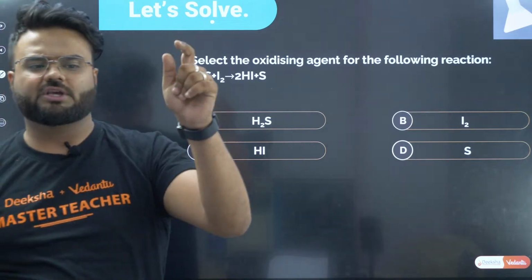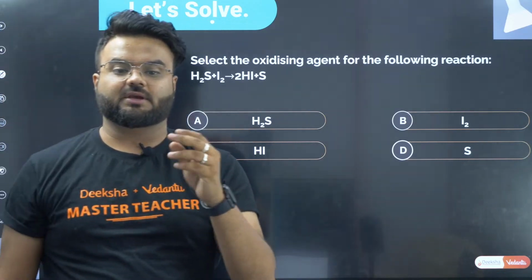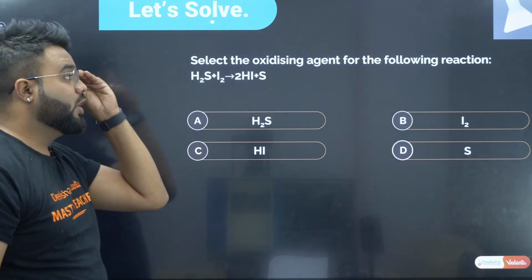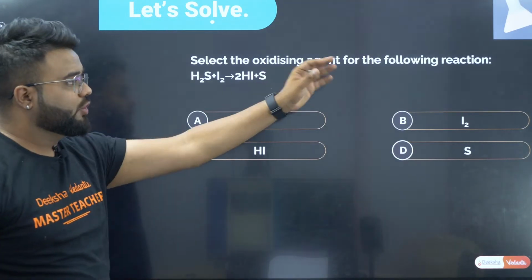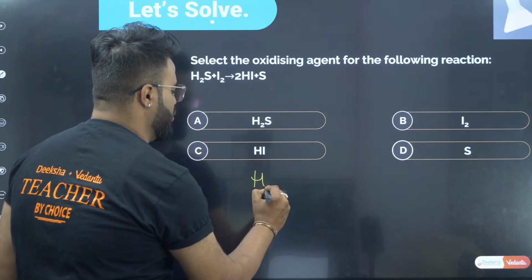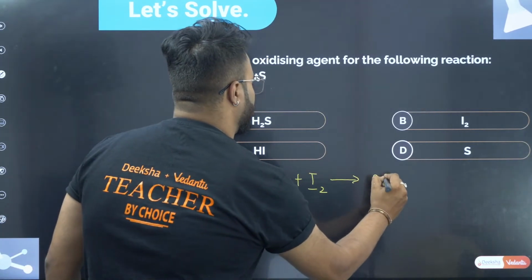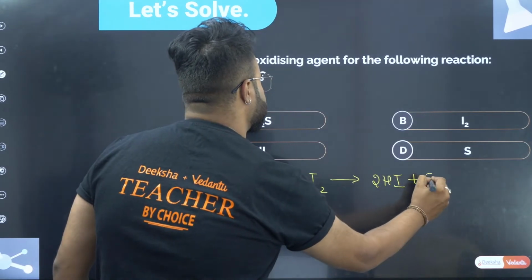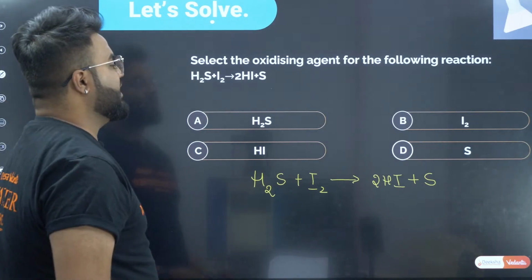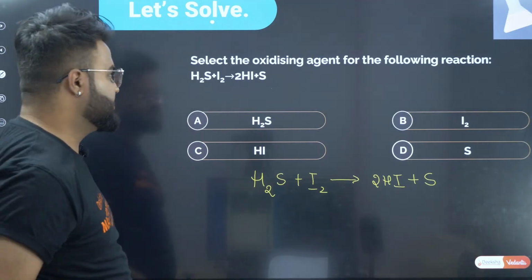Now, in this also, I'm going to give you one amazing trick. Okay? So, what does it tell? Select the oxidizing agent for the following reaction. Now, let us see the reaction: H2S, hydrogen sulfide, plus iodine gives rise to 2HI plus sulfur. Now, everyone look at this. We have to tell which is the oxidizing agent here.